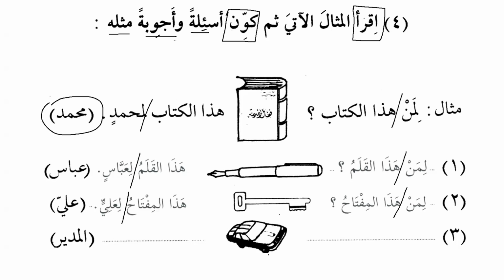Then we have car. So how do we say? Liman hadhihi sayyaratu. Who does this car belong to? And we want to say that this car belongs to the manager or to the headmaster. So we will say hadhihi sayyaratu lil mudiri. This car belongs to the manager or to the headmaster.